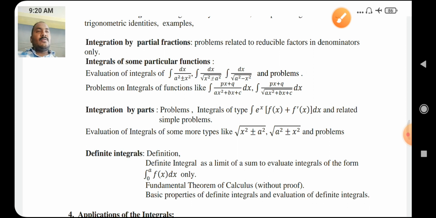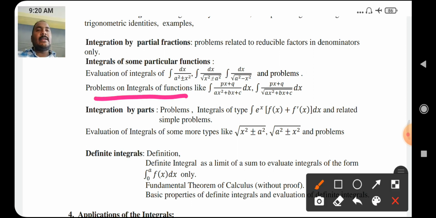And problems on integrals of functions like integral of px plus q divided by ax square plus bx plus c into dx, integral of px plus q divided by root under ax square plus bx plus c into dx.